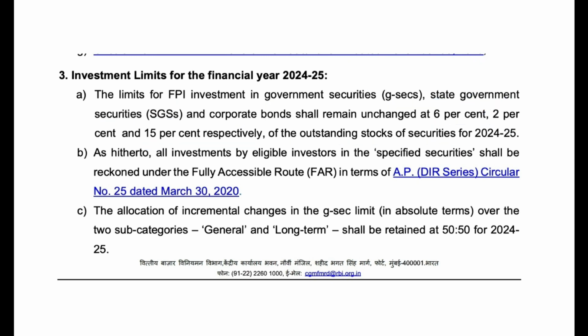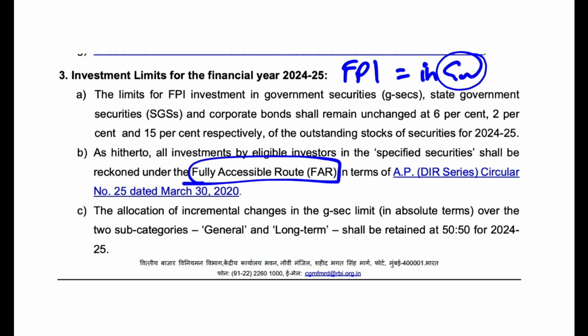Also, you very well know that when the foreign portfolio investors invest into the government securities, it comes under the fully accessible route. What is the fully accessible route? The fully accessible route was started by the government of India on 1st of April 2020, right? It started, and there is no restriction in the fully accessible route. This route was started so that we can attract the investment from the foreign portfolio investors. And this route came into being on 1st of April 2020.